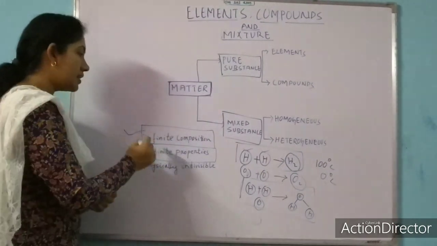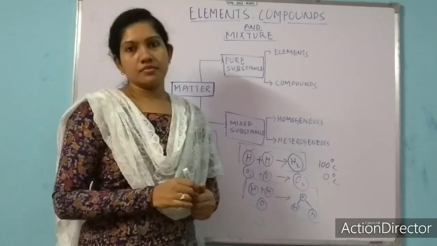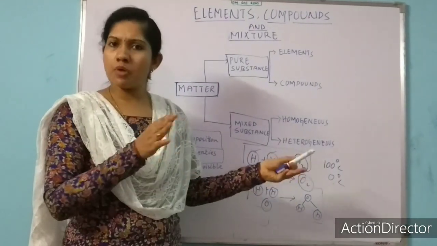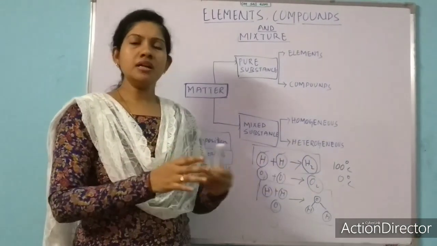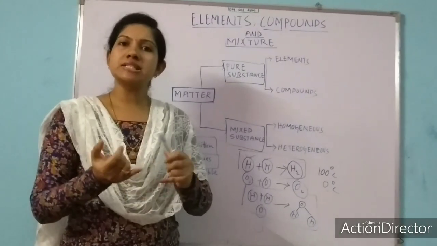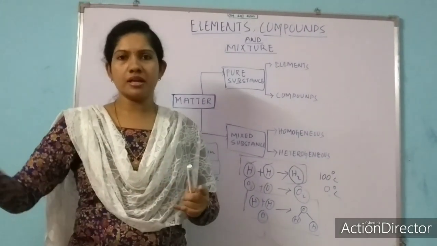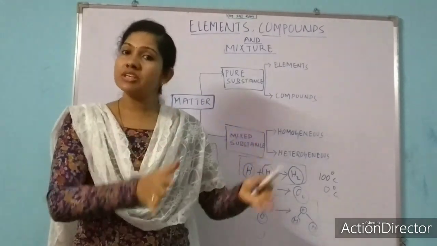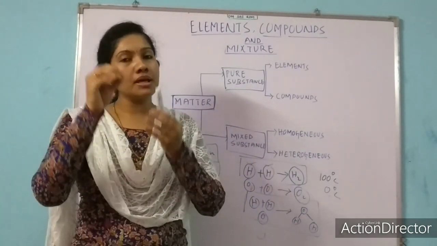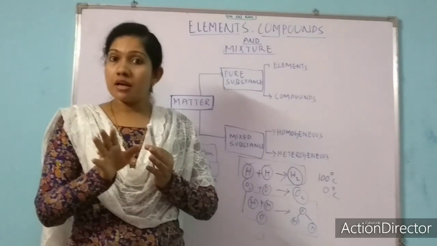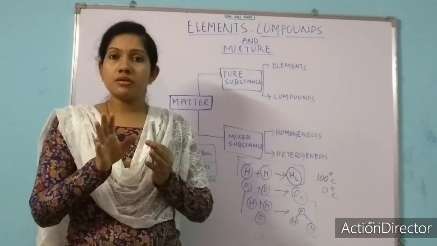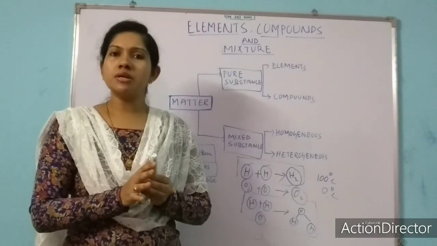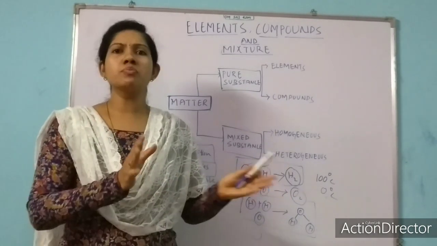This is called a definite property. The melting point and boiling point are properties of water. And there are some more properties of water also. It is tasteless, it is colorless. We will read about this in the water chapter. So the properties of water are fixed from wherever you take it. It is a different thing when we take impure water, like water from a drain, then its composition will vary.